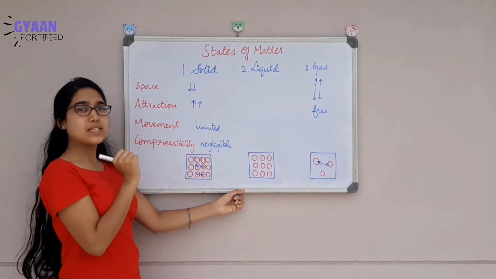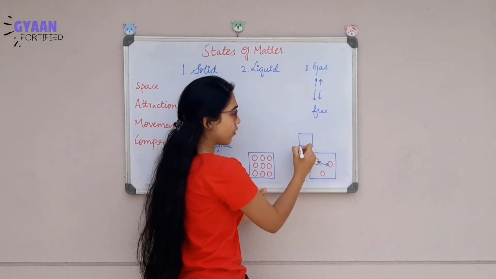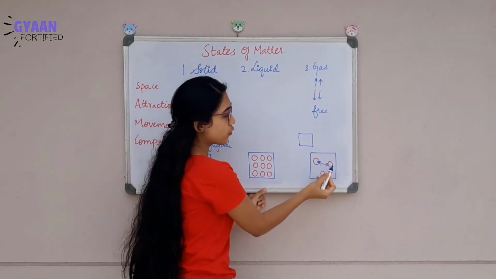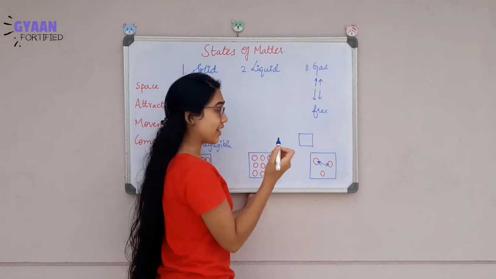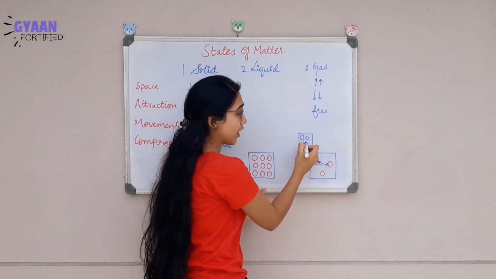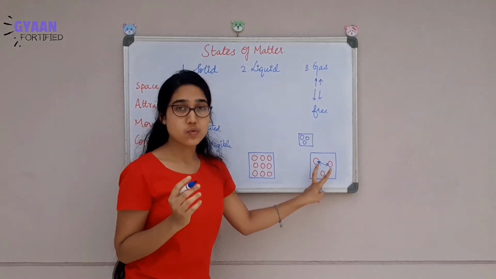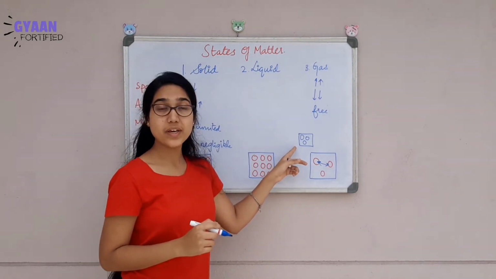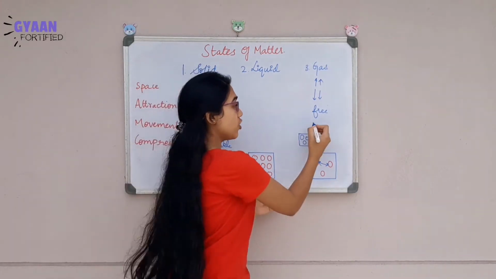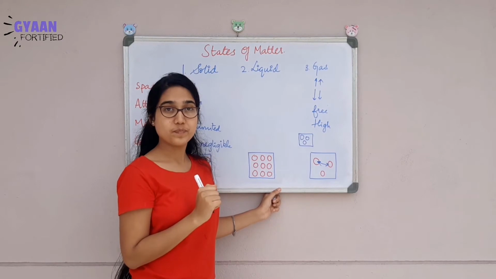What about compressibility? Think I will give you very small space and you have to fit all the 3 particles. Is it possible? Yes, you can easily do that. But only difference will be, here the space was more between the particles. Here the space will be very less. So they have high compressibility in them.